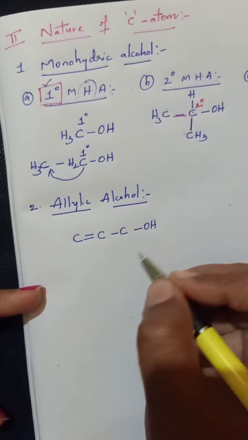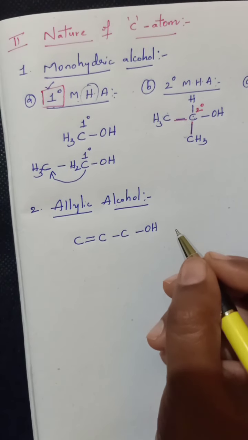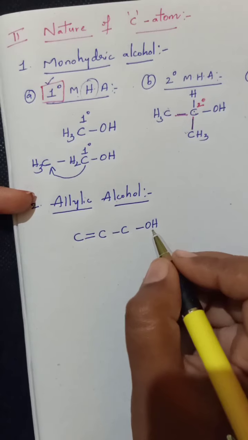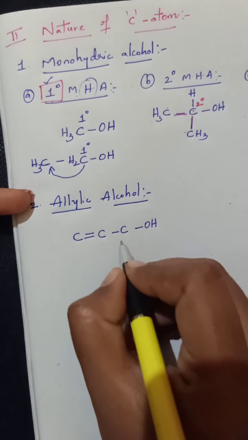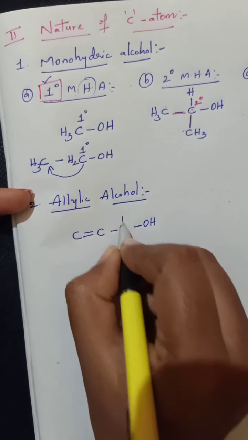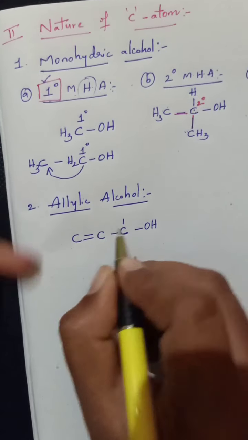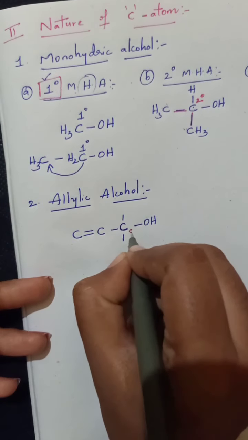So sp2 and sp3 can be explained based on the type of bond to which the carbon atom is attached. Now see, around this carbon atom all the bonds present are just single, then it is said to be sp3.